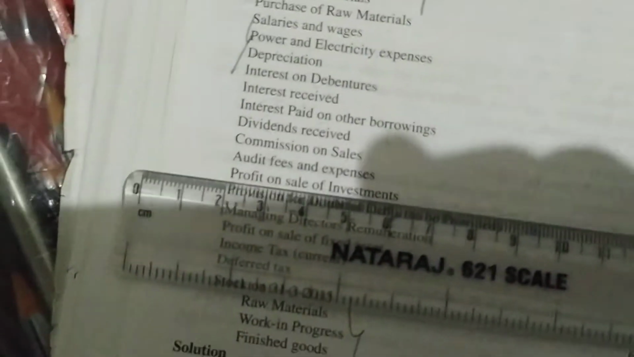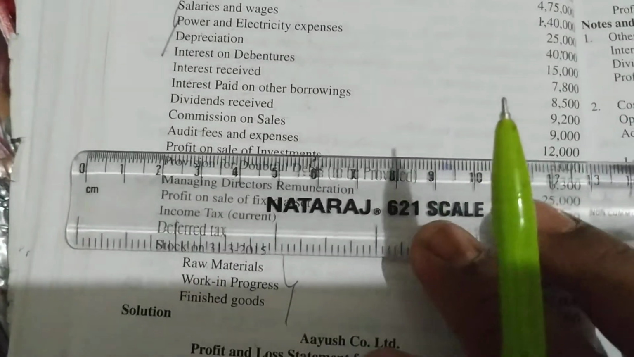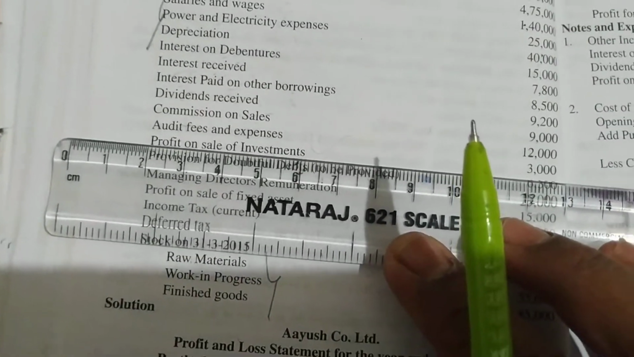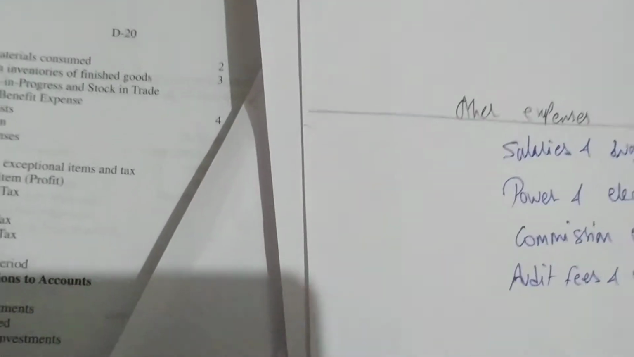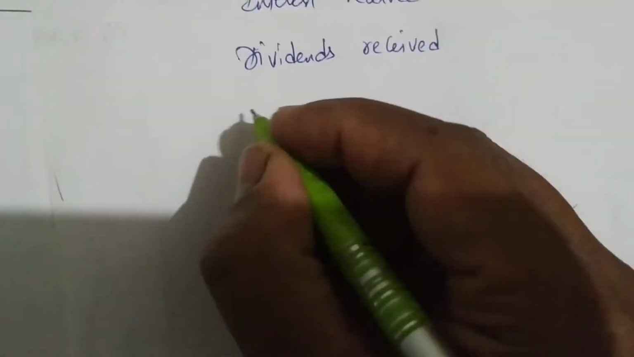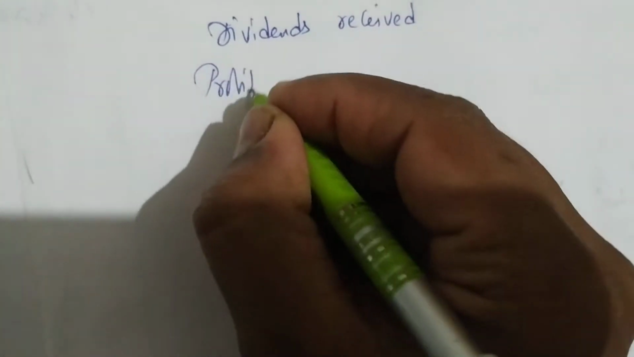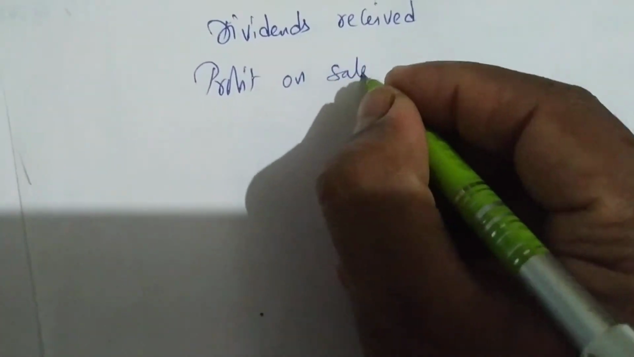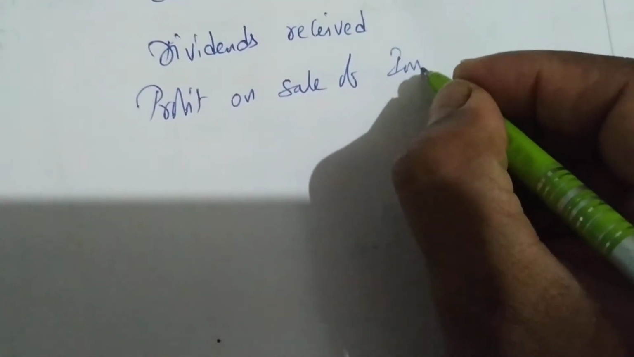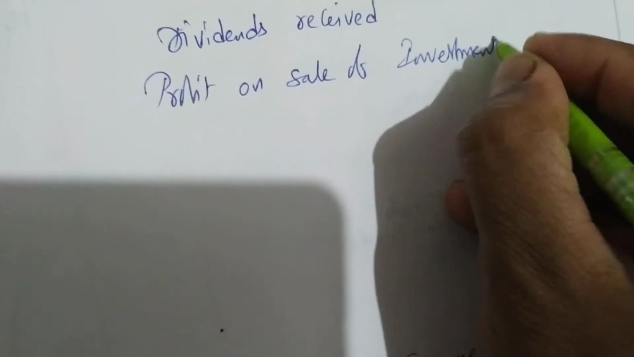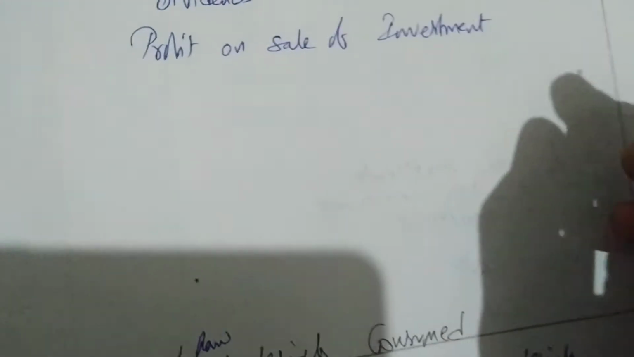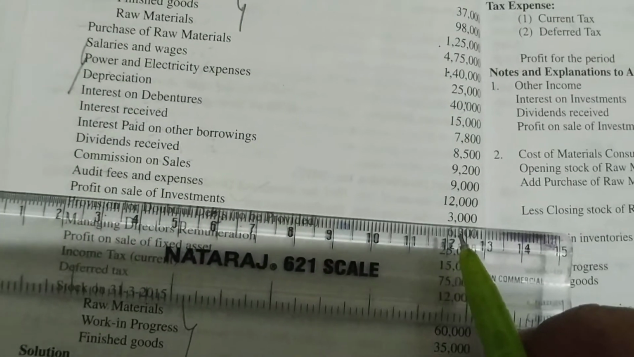We have profit on sale of investments. How much profit on sale of investment? 3,000. So we have to go to other income and we have to add, or you can write directly, profit on sale of investment. How much is profit on sale of investment? 3,000 we are having. Profit on sale of investment is 3,000.